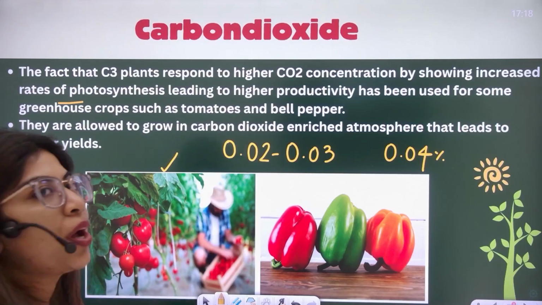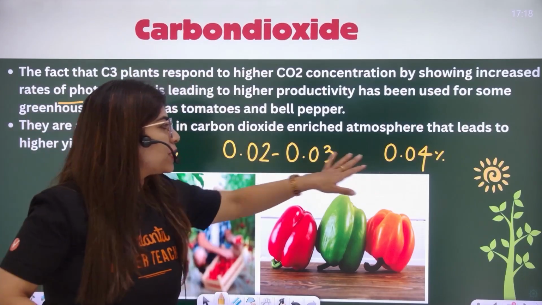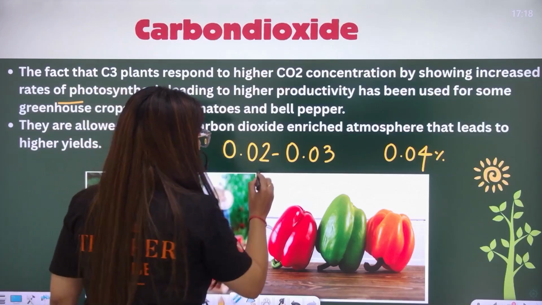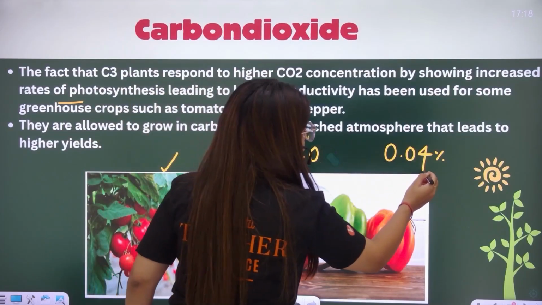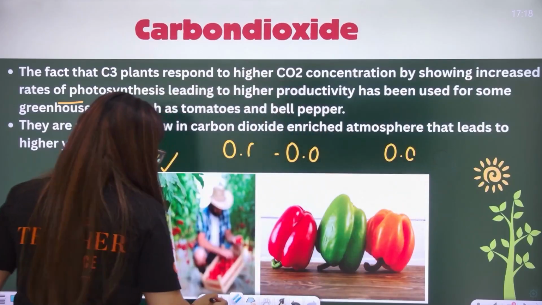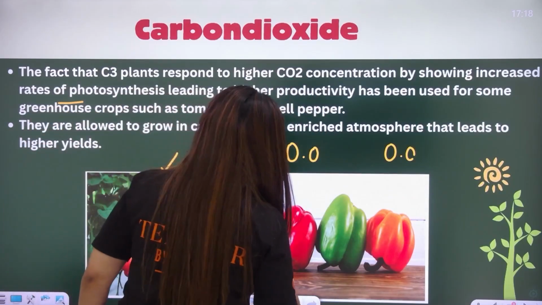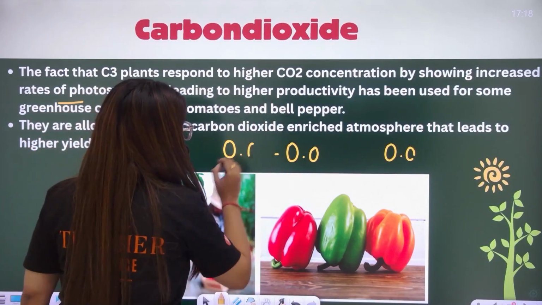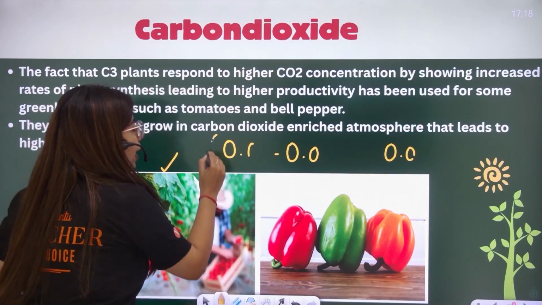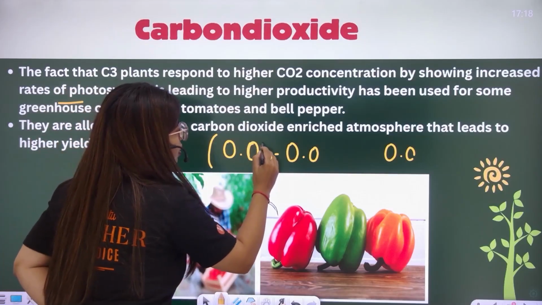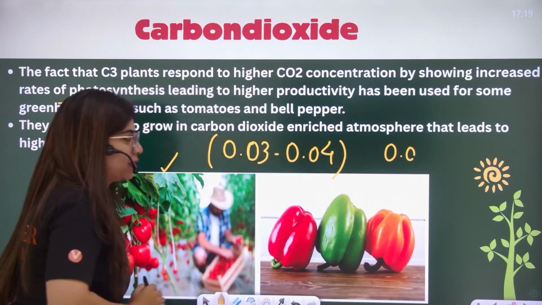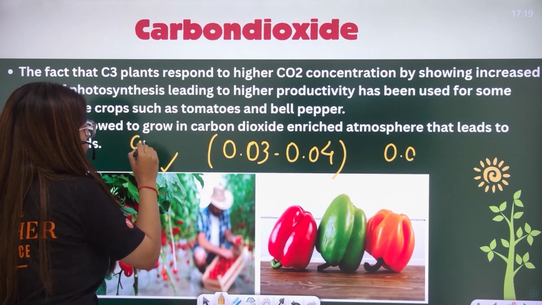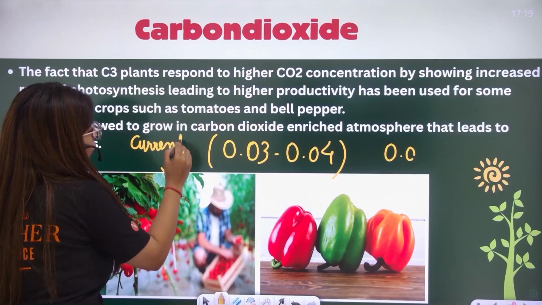Yes, everyone. So I was saying that this specific concentration I was talking about, there's a very slight change because it's not wrong, but when we are sticking to NCERT, we're sticking to NCERT. So the atmospheric concentration is around 0.03 to 0.04%. This is the current concentration of CO2, right?